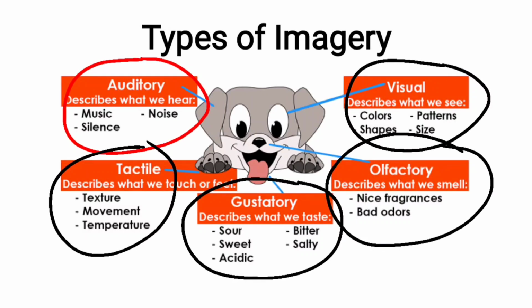Olfactory imagery describes what we smell. So smell, whether it is fragrance or odor, it appeals to our sense of smell, and that's why it is called olfactory imagery. Olfactory means related to the nose, and gustatory means related to the tongue, and tactile means related to skin. Visual is related to the eye, and auditory is related to the ear.